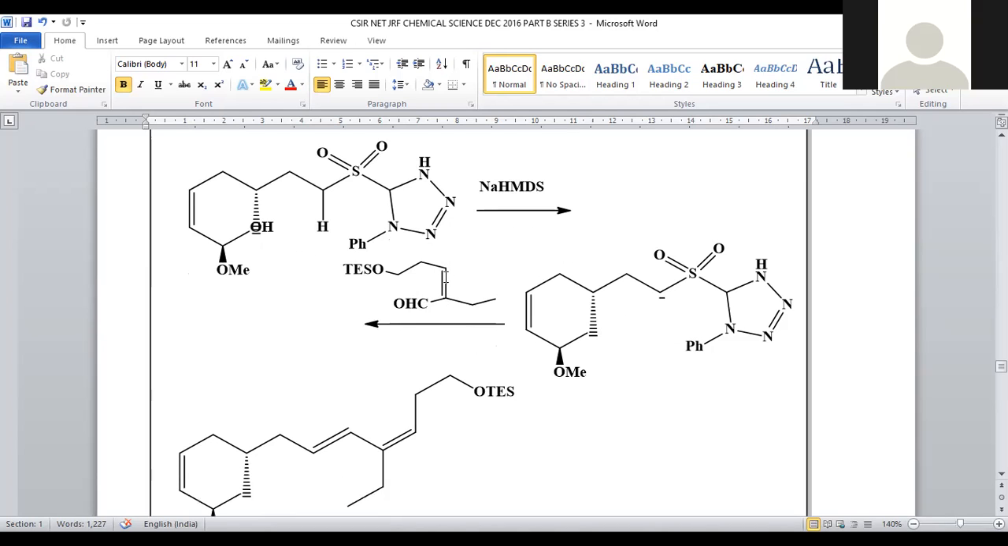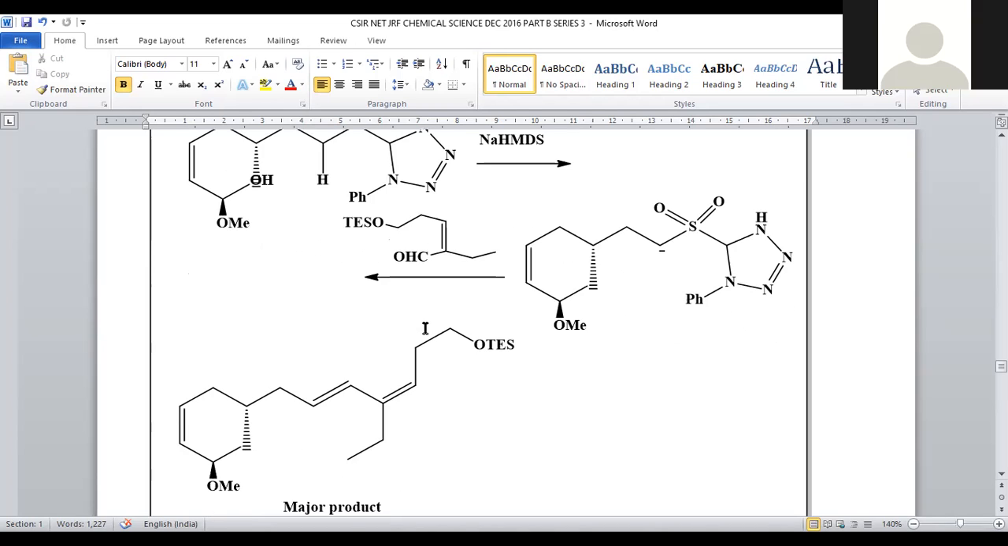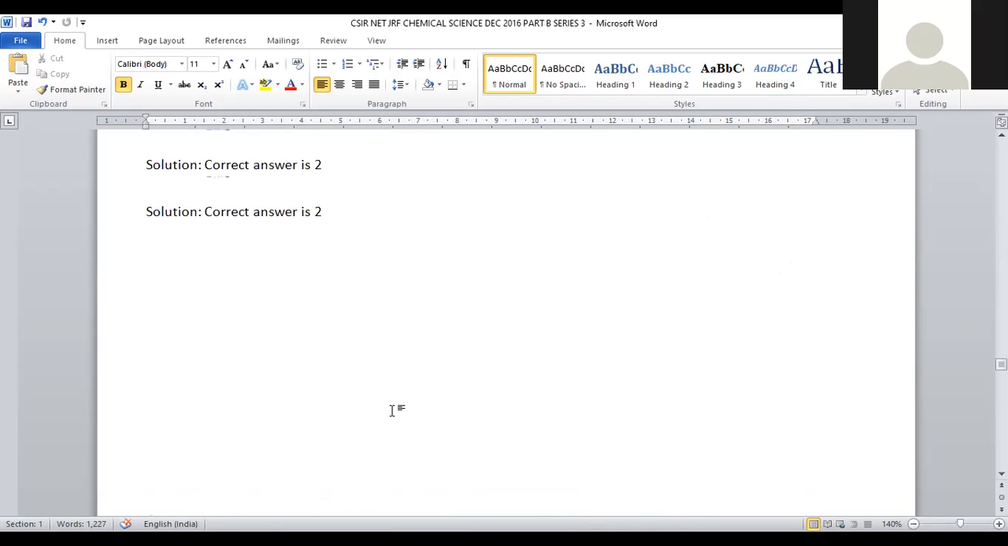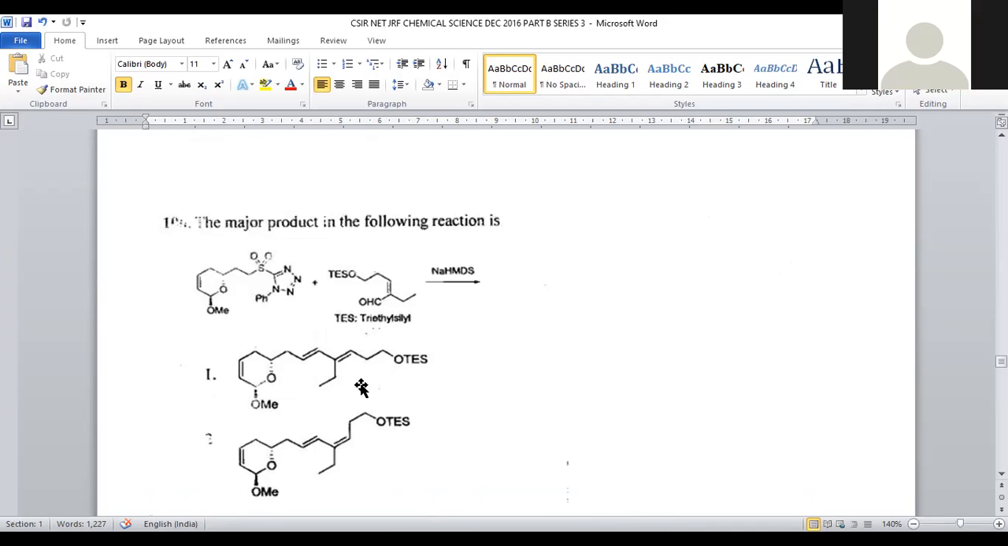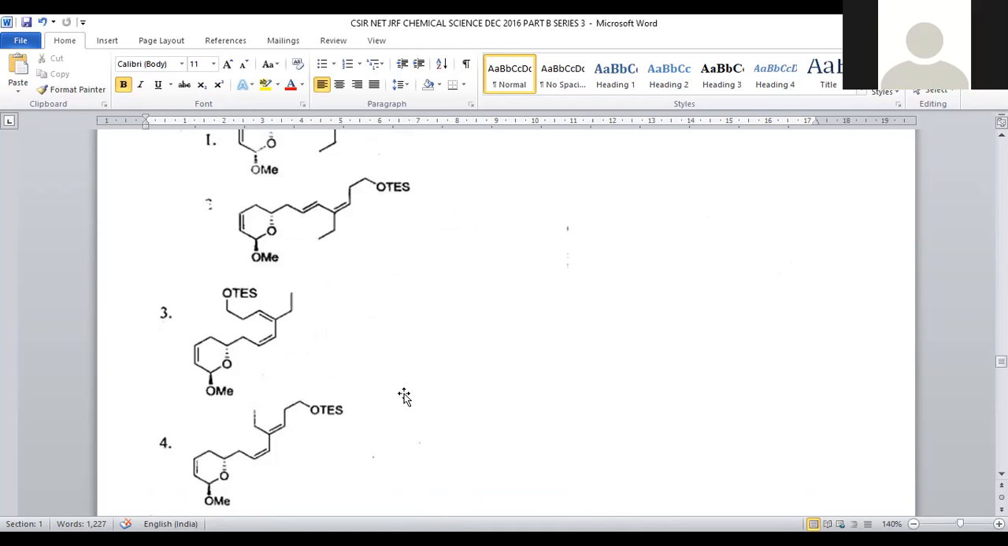Then we add the alpha,beta-unsaturated aldehyde compound. Whenever the compound is added, how will it add? The negative charge will attach at the center, and subsequently dehydration, the removal of water, will be carried out, and we will get a double bonded system. This is called a trans double bond, and this is called a cis double bond. Both will be generated, right? So trans and cis both are available in option number 2. For question number 106, option number 2 is the correct answer.